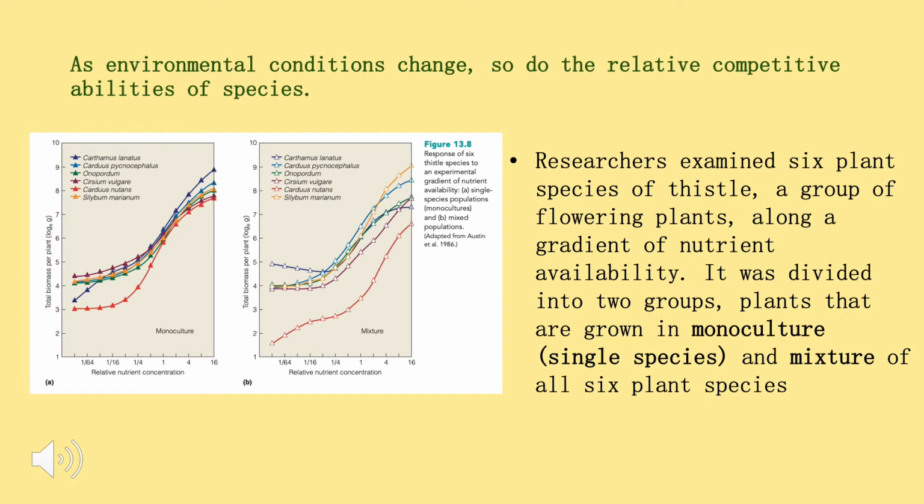In figure 13.8 shown below, responses of 6 plant species along the nutrient gradient for monoculture and mixture are shown. Figure 13.8a shows the monocultured plant species, with C. lanatus having the highest level while C. nutans falls at the lowest level in terms of biomass weight under the relative nutrient concentration applied. Figure 13.8b shows the mixed species. This time, the species S. marianum dominates in biomass weight, while C. nutans falls at the lowest, same as the monocultured group.